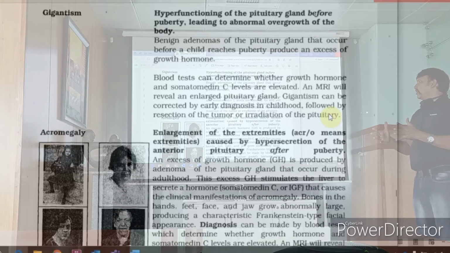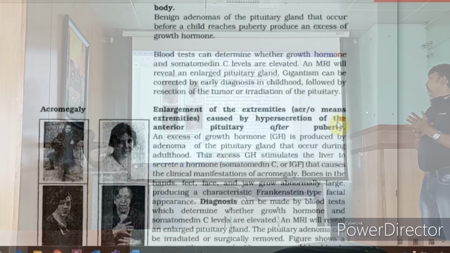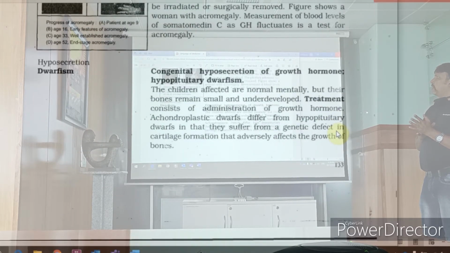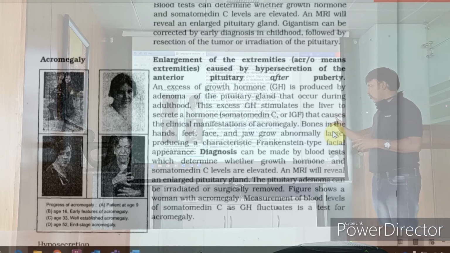Okay, extremities are enlarged after puberty, due to excess of growth hormone. Scroll down. Hands, face, jaw, a little bit up. Yeah, there you go. Okay, pituitary adenomas can be eradicated, or surgical removal is one of the lines of treatment. Scroll down.